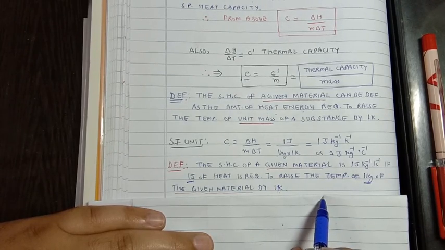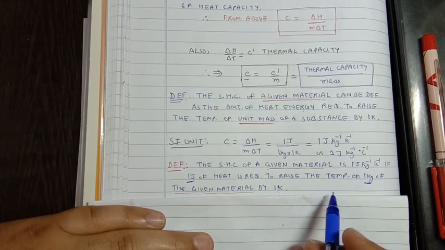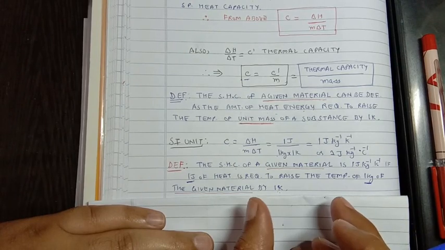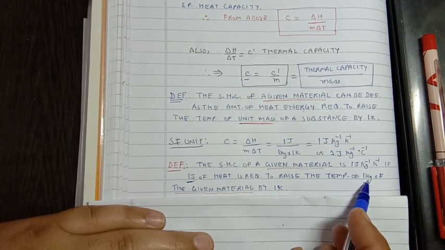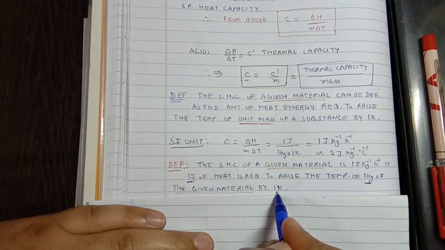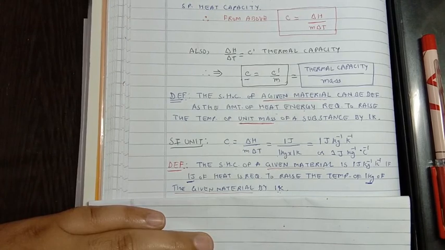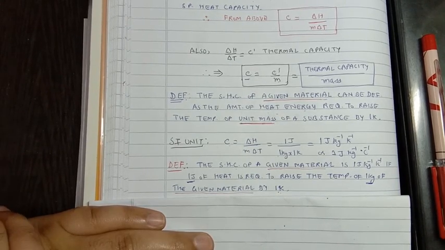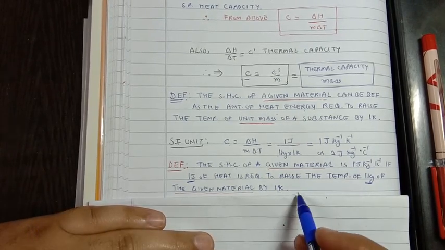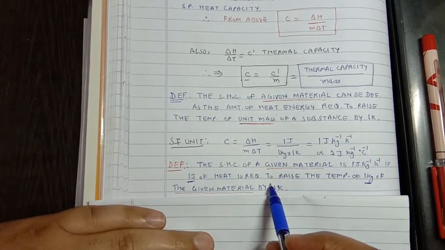Similarly, if we are given a question that the specific heat capacity of our given body is 10 joule per kg per Kelvin, what is the meaning? That means for that particular material, for 1 kg mass of substance to increase its temperature by 1 Kelvin, 10 joule of heat energy is required. Thus, the heat capacity and specific heat capacity differ from each other only in terms of the mass. Heat capacity is a variable quantity, but specific heat capacity is a fixed quantity. That's why it is a constant, it does not change with the change in the mass.